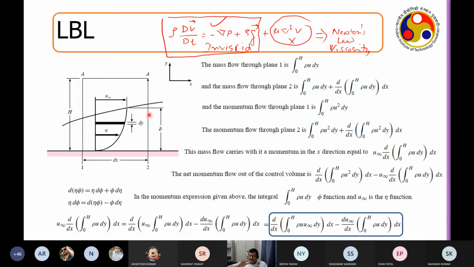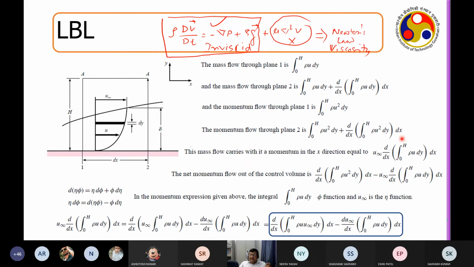And the momentum is also flowing from left to right. It can be plus or minus, don't worry about that. But there is a change that you appreciate, right? Now if this is the change in the mass, this is the change in the momentum. I do not know what u is, I'm going to get what u is. u can be changing from 0 to h, but I just say that if u is the local velocity, the variation is 0 to h. So that is the net change in the momentum.